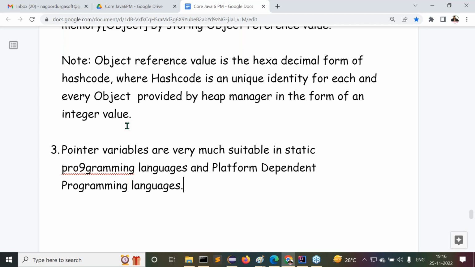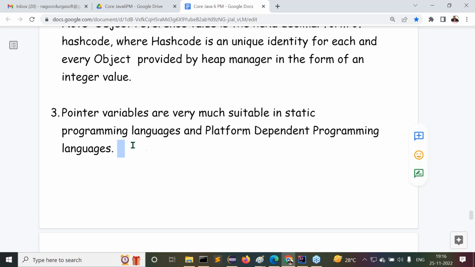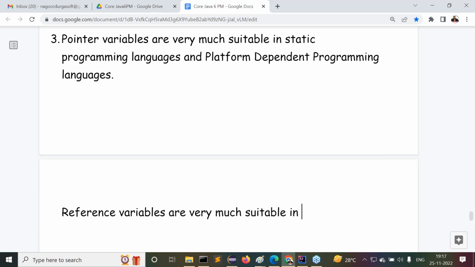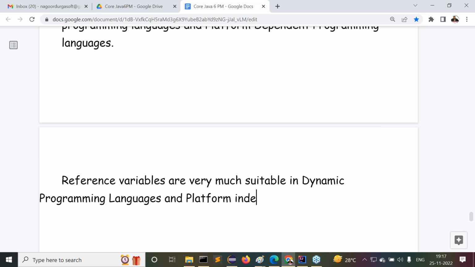Already we understood this point clearly. Pointer variables are very much suitable in static programming languages and platform dependent programming languages. But what is the point here I'm telling you? Another point here: reference variables are very much suitable in dynamic programming languages, and what next one here? Platform independent programming languages. Yes, sir. All of you get my point or not?